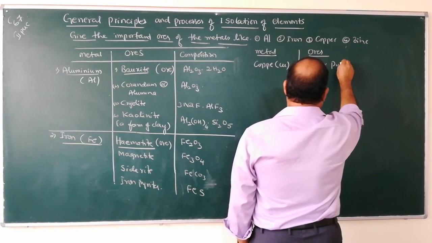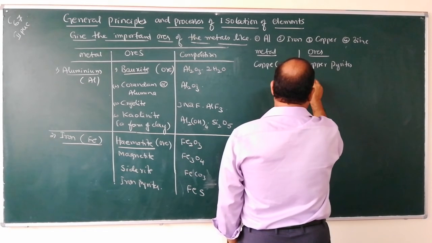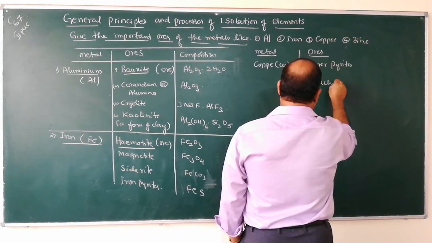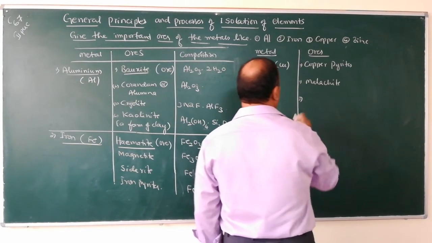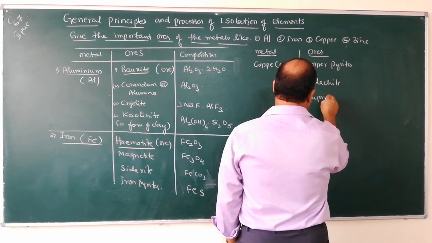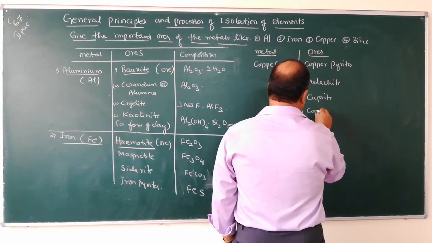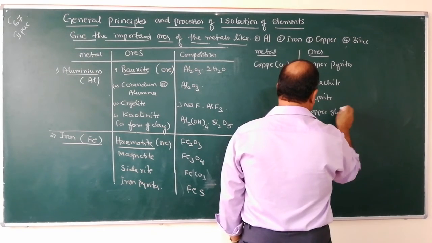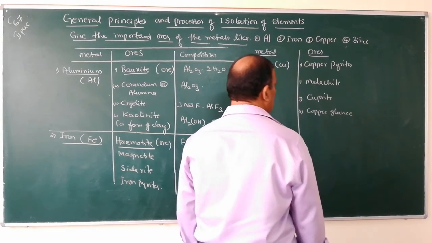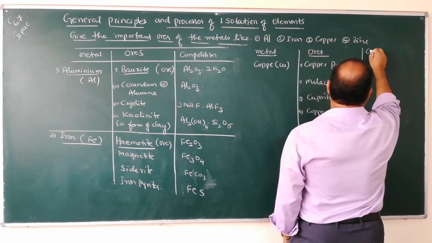Number 2, malachite. Number 3, cuprite. Number 4, copper glance. So, what is the composition?